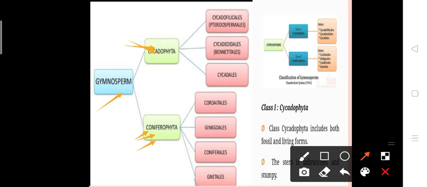Cycadophyta consists of three orders. They are Cycadofilicales, Cycadeoidales, and Cycadales. Next, coming to the Coniferophyta, it consists of four orders. They are Cordaitales, Ginkgoales, Coniferales, and Gnetales.